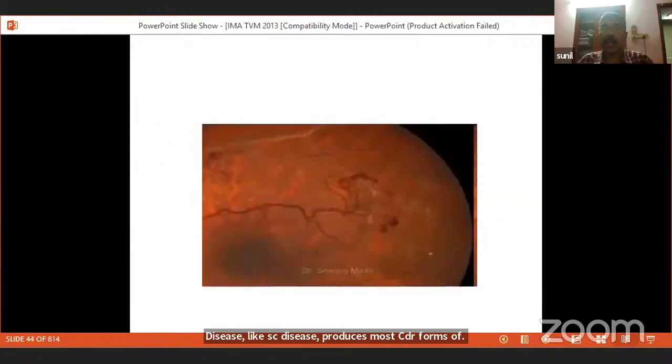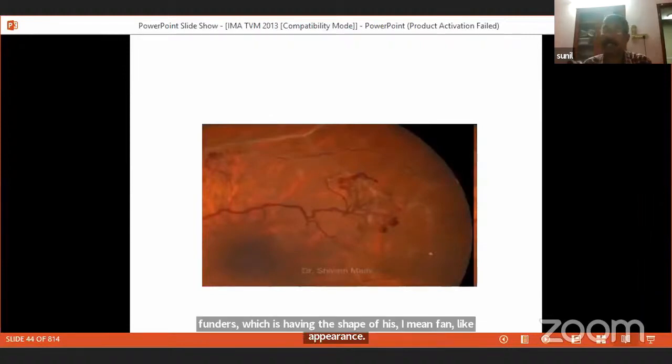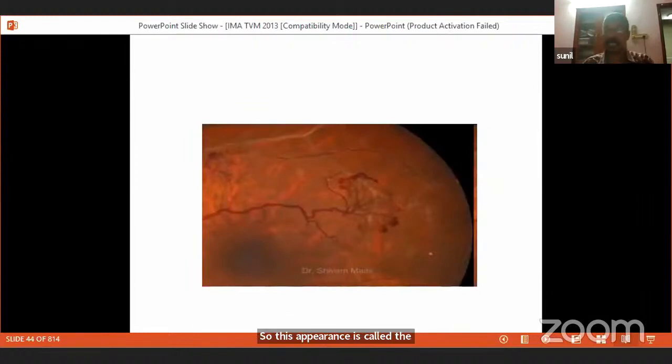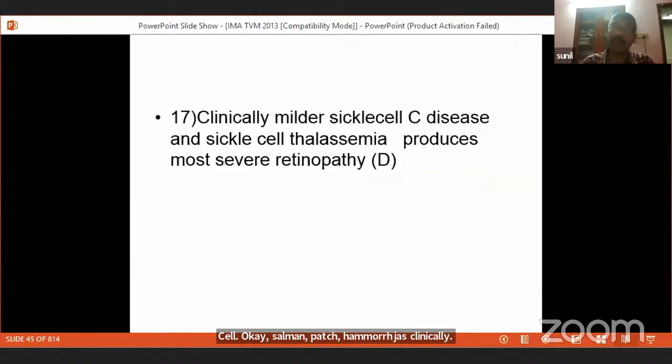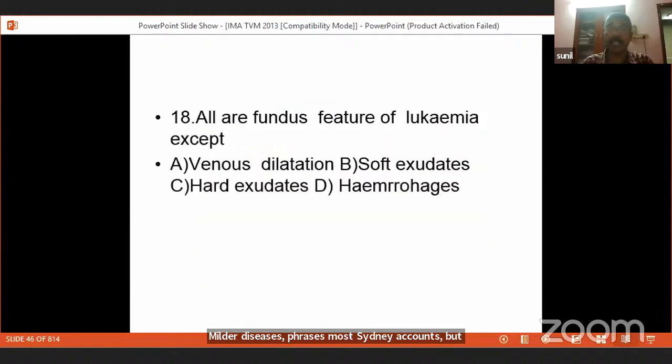Another very common question that has been asked: you see neovascularization of the fundus which has a fan-like appearance. This appearance is called sea-fan neovascularization. Again, the condition is sickle cell retinopathy. So, Salmon patch hemorrhages, clinically mild disease producing the most severe forms of retinopathy, and sea-fan neovascularization: again, sickle cell disease.